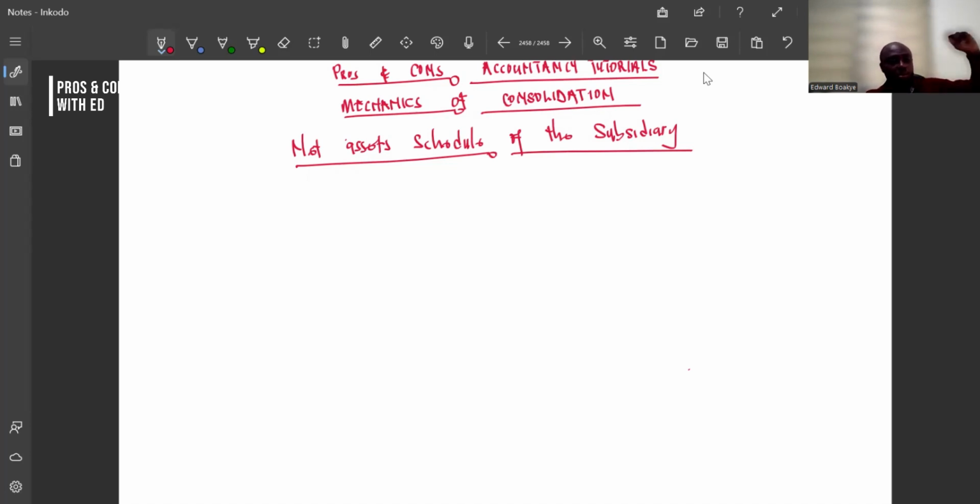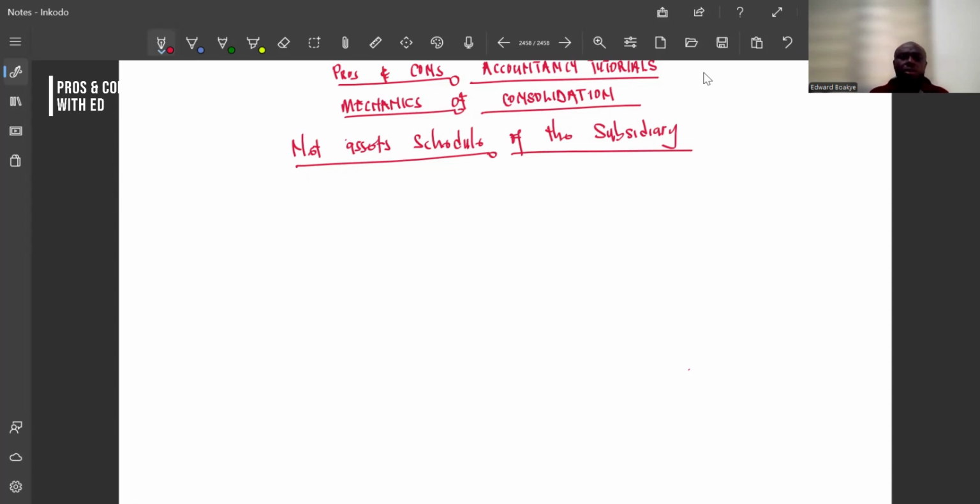Post-acquisition in the sense that from the time I acquired you to the time of reporting, this is the difference. So that is the post-acquisition: after acquisition, what has happened? What has changed after acquisition? So basically, that is the post-acquisition period. So that explains the net asset schedule, right?